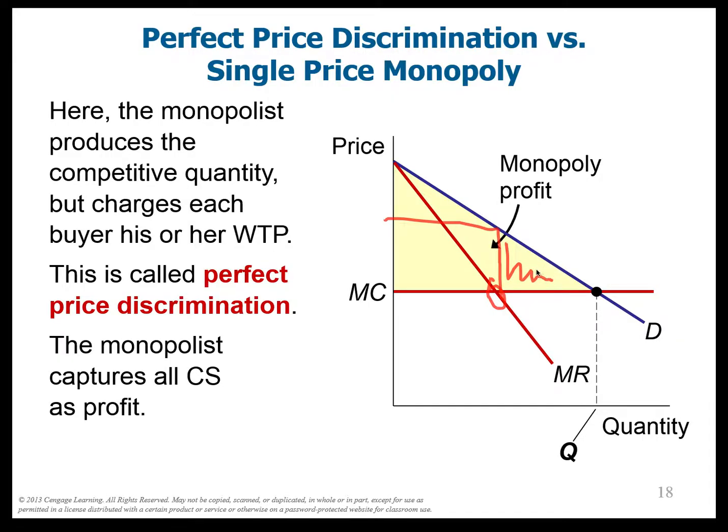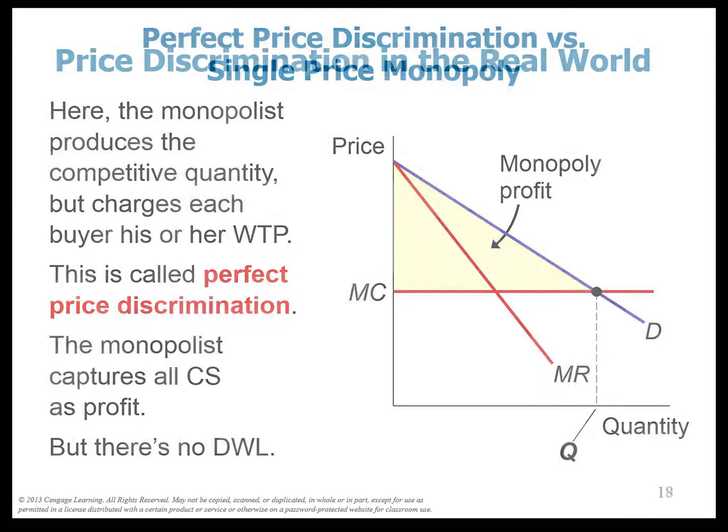Remember, these were people who wanted to buy the good but couldn't afford the high monopoly price. This was the high monopoly price. But here it actually works out for these people because the monopolist is saying, okay, I see you can't afford it, I'm going to lower the price for you guys. These guys I'm going to charge through the roof, but these guys I'm going to charge not quite as much. So there's no deadweight loss.